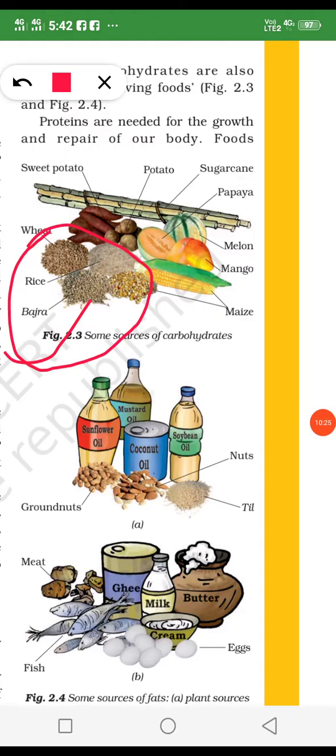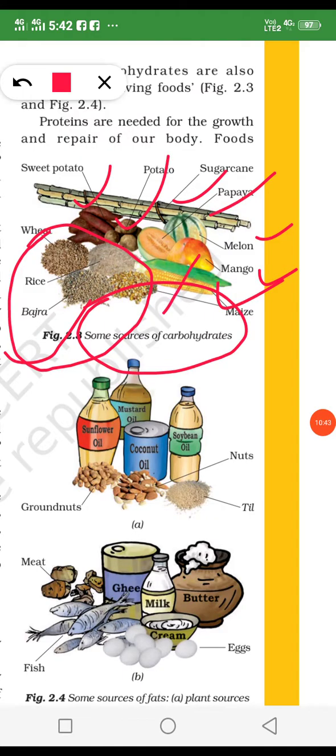We take chapati, and chapati is made from wheat, rice, bajra flour, and it provides us carbohydrate. Carbohydrate is energy giving food. And here there are potato, sweet potato, sugar cane, papaya, melon, mango, maize. We get carbohydrate from all these food items. Now there are groundnut and nuts.